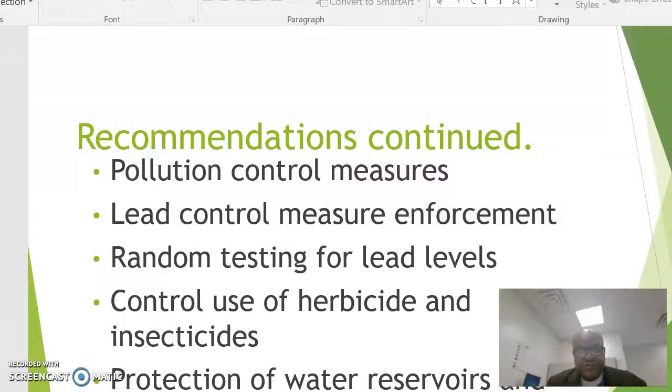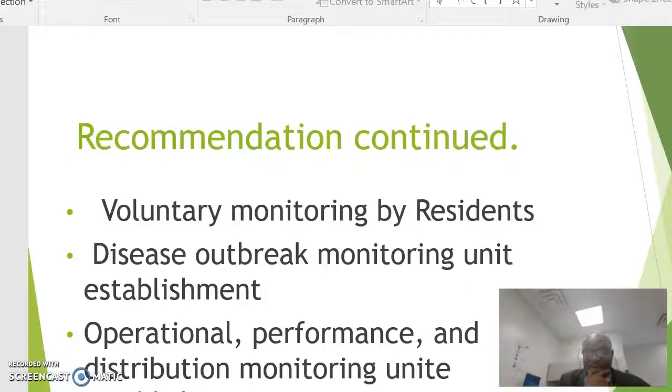Pollution control measures: lead control measures enforcement, random testing for lead levels, especially among children or industrial workers that work with lead materials like in paint industries and asbestos industries. Control the use of herbicides and insecticides, especially around reservoir zones. Protection of water reservoirs and distribution system is highly recommended.